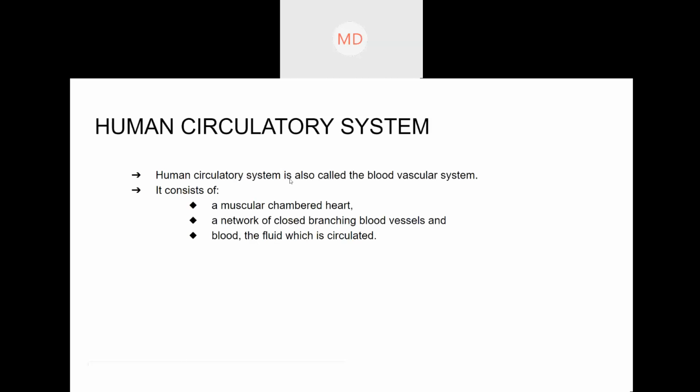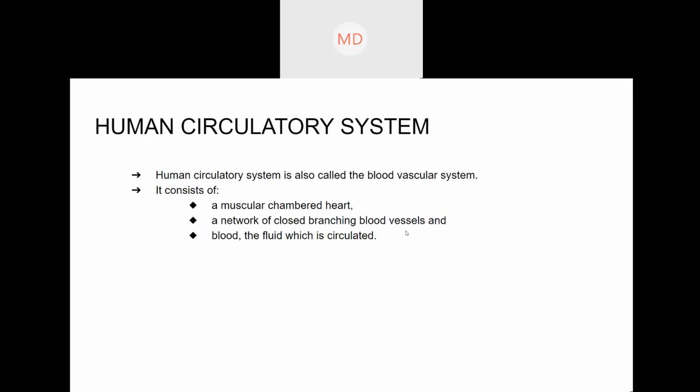The human circulatory system is also known as the blood vascular system. Why blood vascular system? Because blood is the main thing that circulates around, and the function of the heart is also to pump the blood. That's why it is known as the blood vascular system. The human circulatory system consists of, first, the heart.